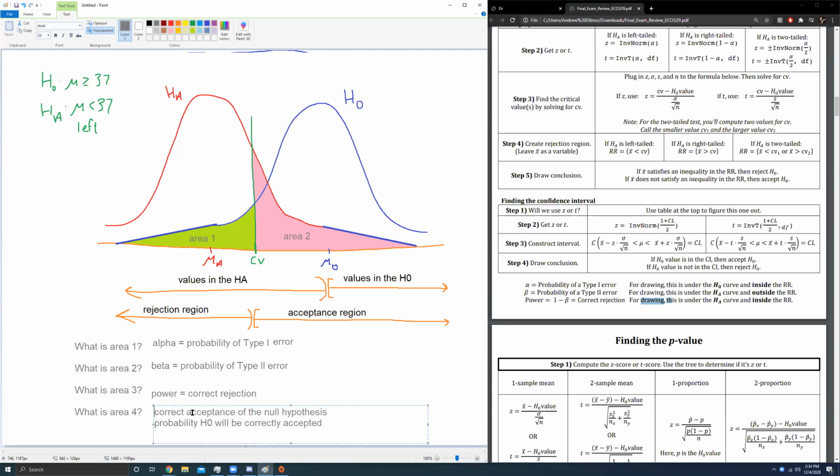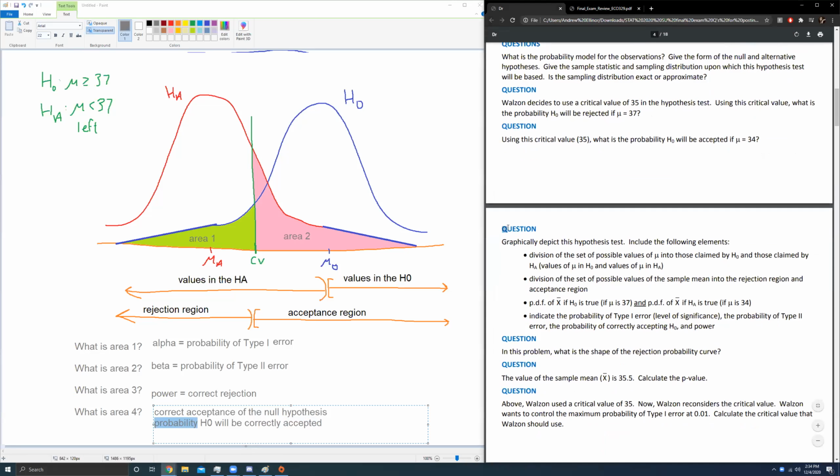Correct acceptance of the null hypothesis. I mean, I said the word correct here and here. Null hypothesis was said here and here. The word accept was here and here. And technically, it is a probability. Each area shaded represents a probability. So I guess technically the word probability would need to be included. But again, you'll probably find the answer because it will be the only one that has correct acceptance of the null hypothesis. Okay, we've got that out of the way.